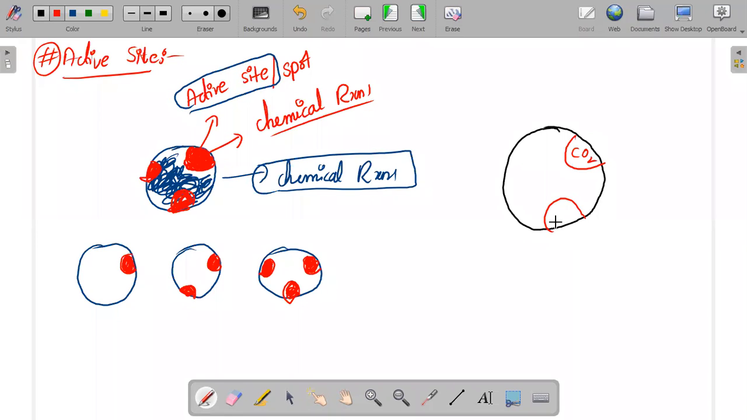Which enzyme is this? Tell me the name and leave the class. What is that enzyme that I have drawn right now? What is that enzyme? Tell me the name of the enzyme.